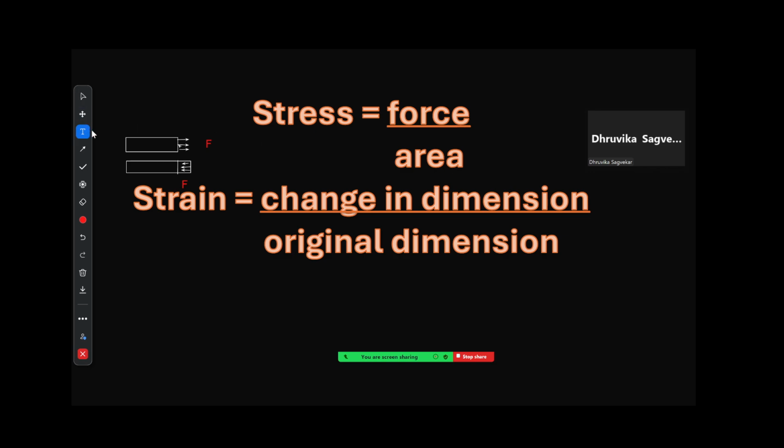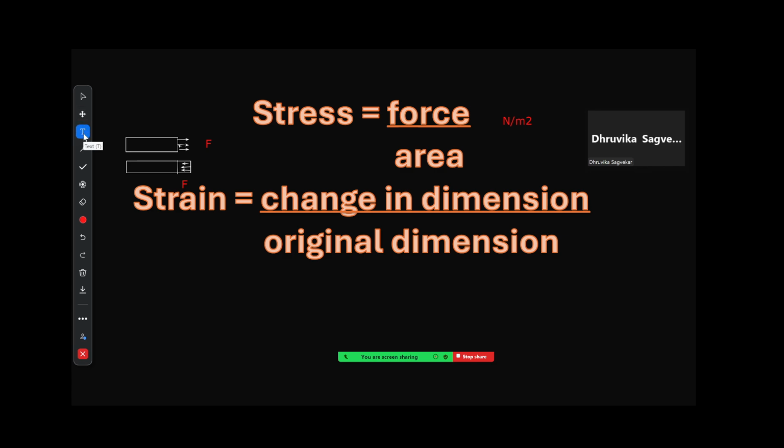Yes, sir. Okay. So this is force upon area, so its unit will be Newton per meter square. Newton per meter square. Okay. Is it clear? Yes, sir. Newton per meter square. Okay. Coming back to strain, look back at this thing.